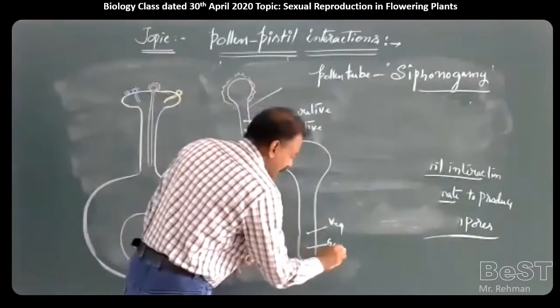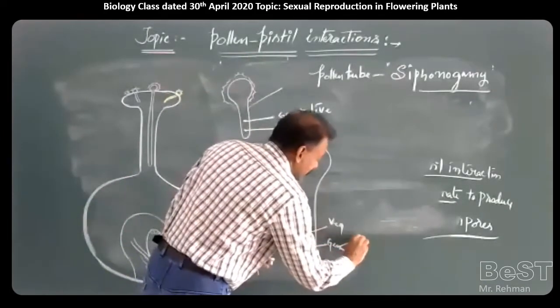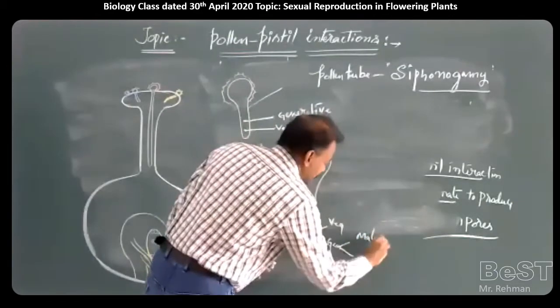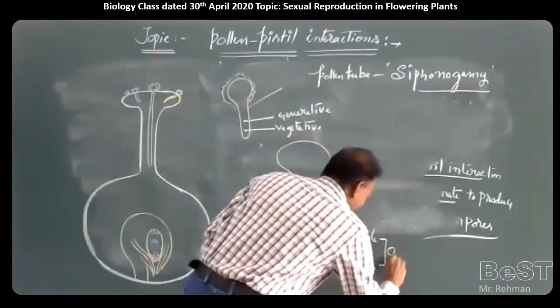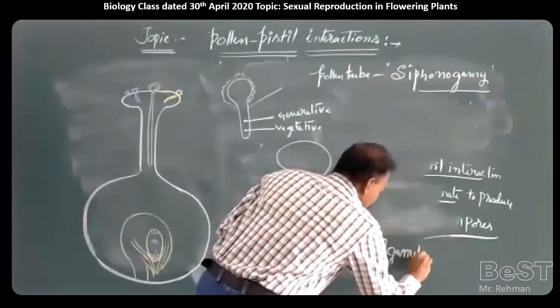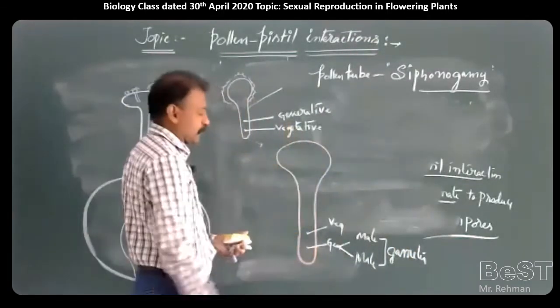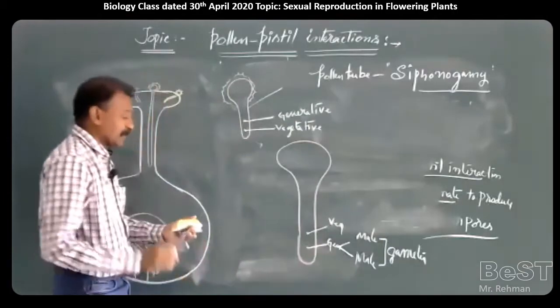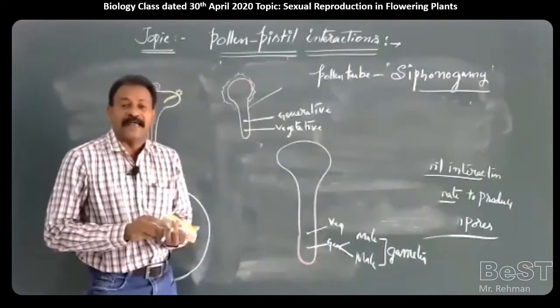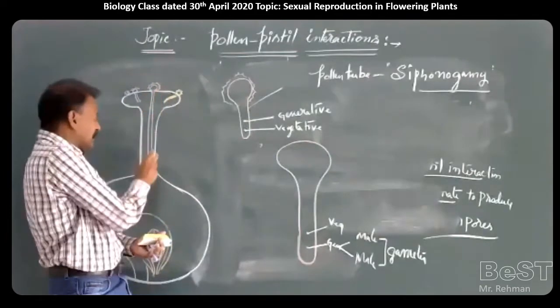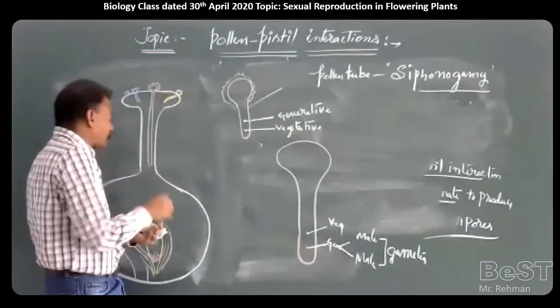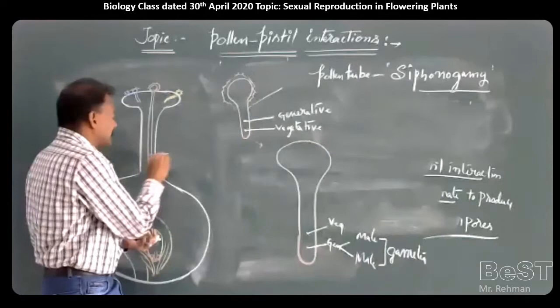One generative cell produces two male gametes, so one mitosis equals two male gametes. In 60% of angiospermic plants, this is the situation: a pollen tube germinates and produces two male gametes.